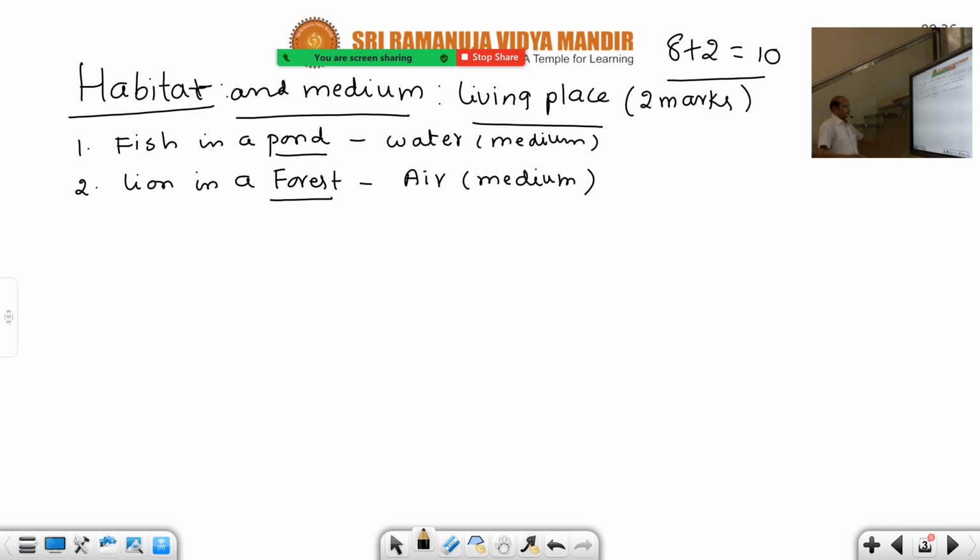Okay, and like that, lion in a forest, that is air medium. And the sixth unit also 16 marks, 8 plus 4 plus 2 plus 2. So 4 marks question, hypertrophy, hyperplasia. Distinguish between hypertrophy and hyperplasia is given for a 4 marks question. 8 marks question, life cycle of Plasmodium in man.